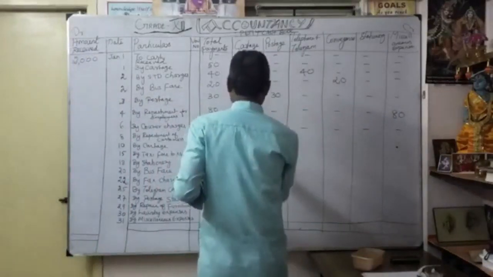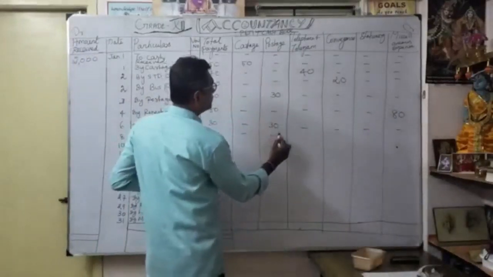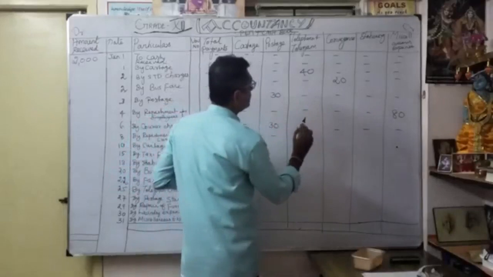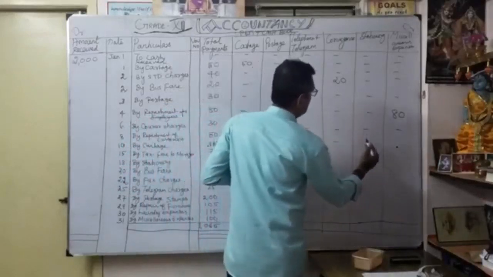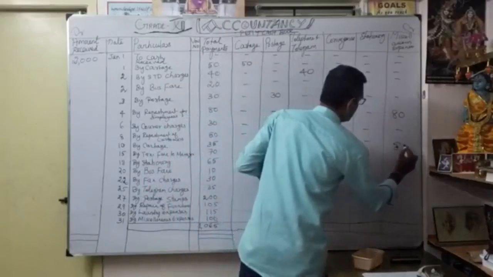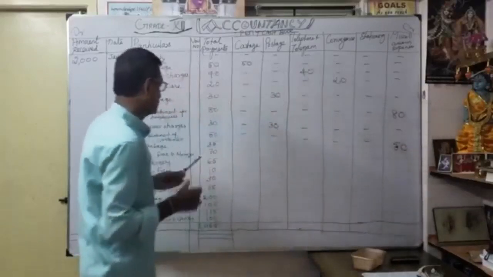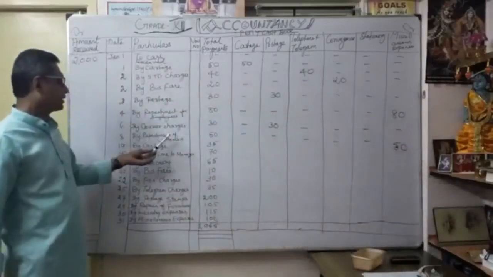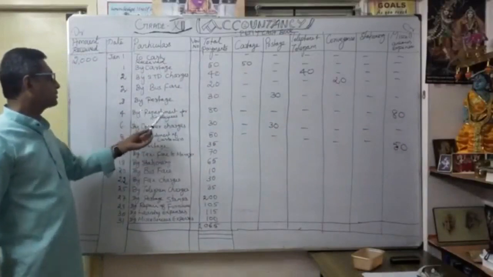Here you can't identify cottage, there is no postage, there is no telephone telegram, no conveyance, no stationery. So again, which head am I going to allocate? 50 rupees under miscellaneous expenses. Okay, understood this. By refreshment of customers, here by refreshment of employees.